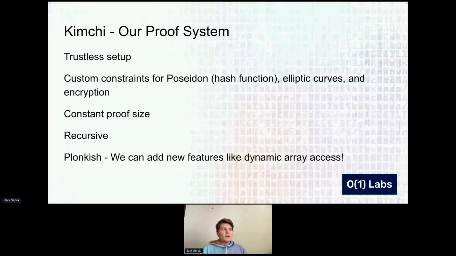And it also opens the door to being able to do a couple of other unique things. You can do things like run smart contracts asynchronously. You can attest that a process has been going on correctly for an extended period of time without having to remember all of the history. And so I'll talk more about this later. And then finally, we use a PLONK-ish arithmetization, so we can add new features as research moves forward. So we have things like dynamic array access that we're working on right now.